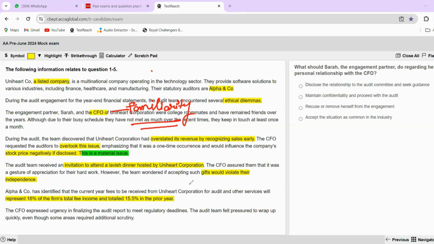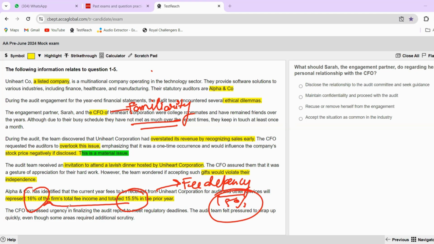This is a fee dependency issue because our fee should not exceed more than 15%, or else we have to do something about it, right? So last year also it was 15.5%, and this year it has gone up to 16%, which is a major alarming point over here, right? So let's read the last paragraph and then we'll move on to the question.